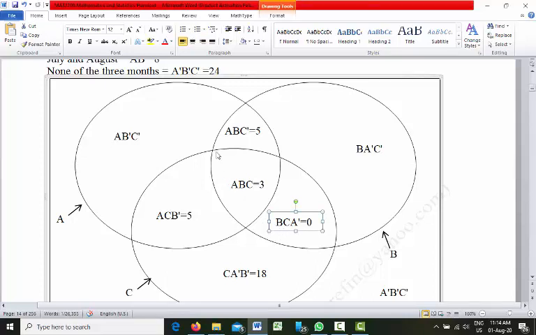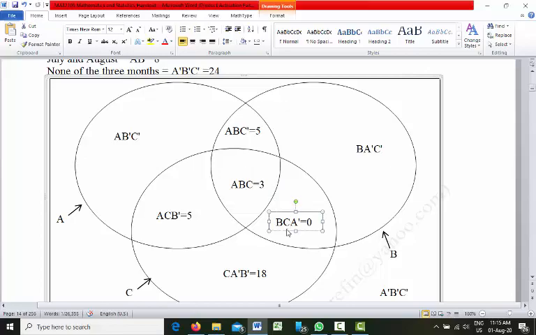Check my movement of my mouse pointer. In this portion we have circle B and also circle C. So this is BC. From BC, if you remove ABC, you will get BC A prime.